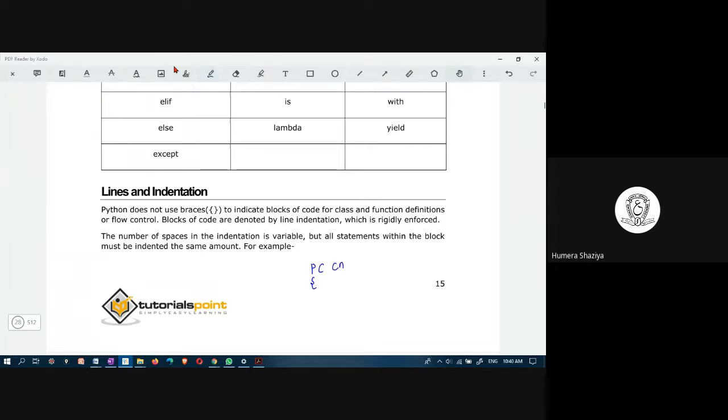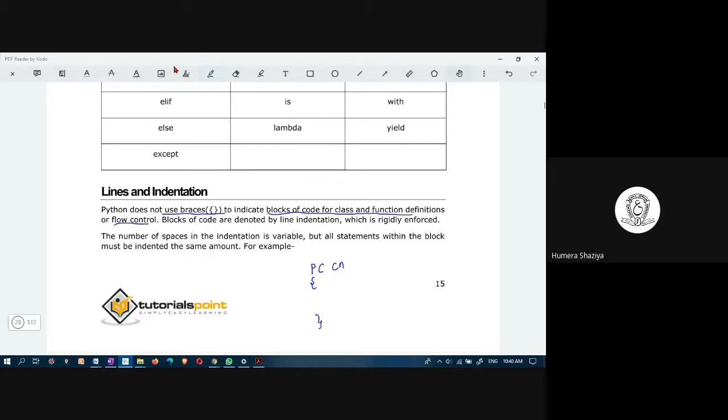This brace will mark the opening of that class, and the closing brace is to mark the ending of the class. In Python, you don't have these braces. Python doesn't use any braces to indicate the block of code for class and functions or flow control.